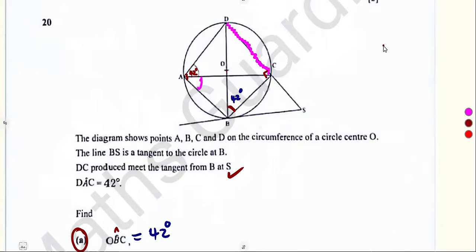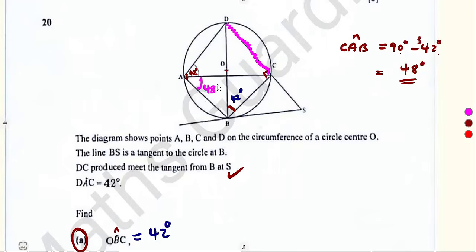So meaning to say CAB was simply going to be 90 minus 42 degrees, as these angles are supposed to add up to 90 degrees. So 90 minus 42 gives us 48 degrees.